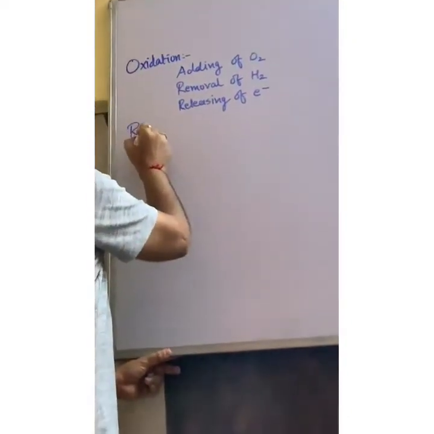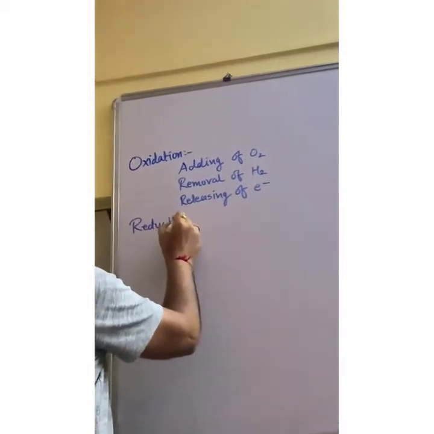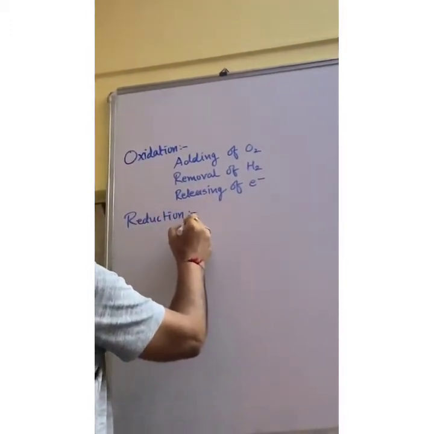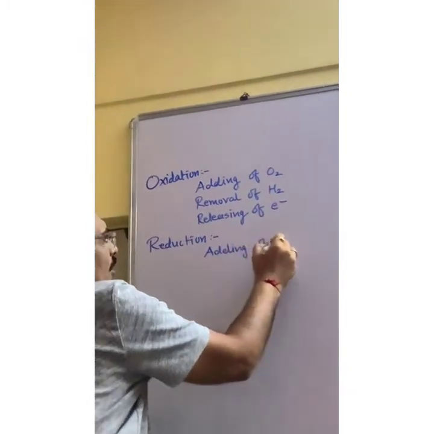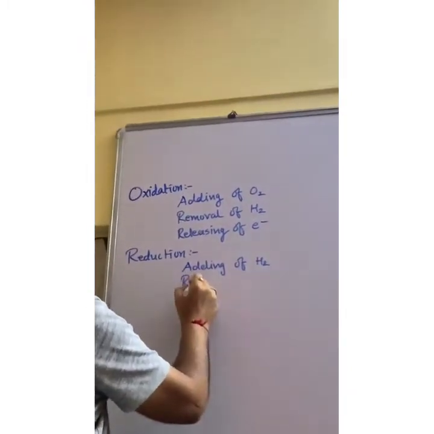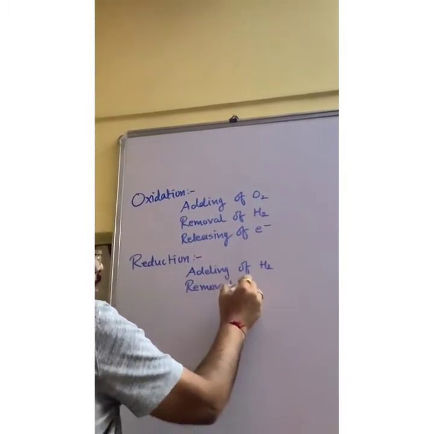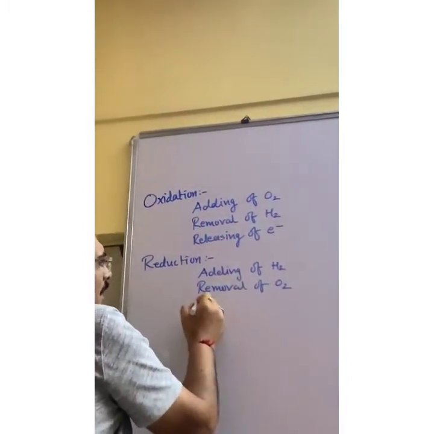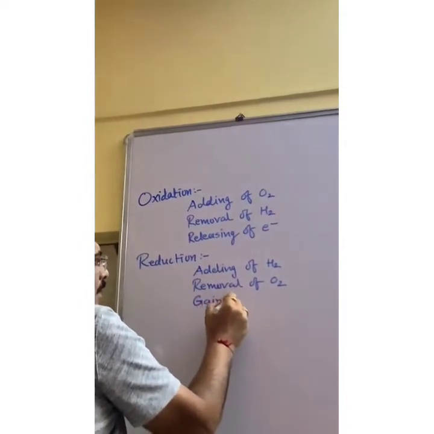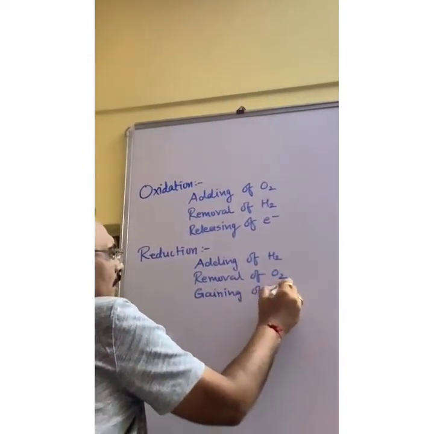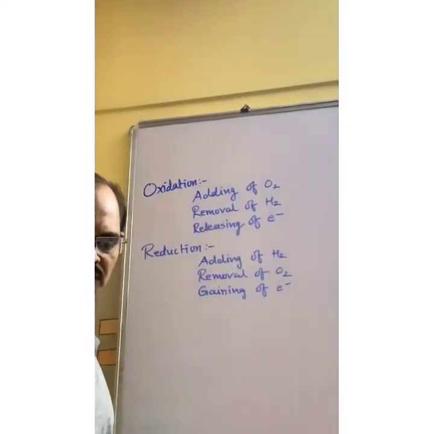Opposite to this is reduction reaction. That is called adding of hydrogen, removal of oxygen and gaining of electron is called reduction reaction.